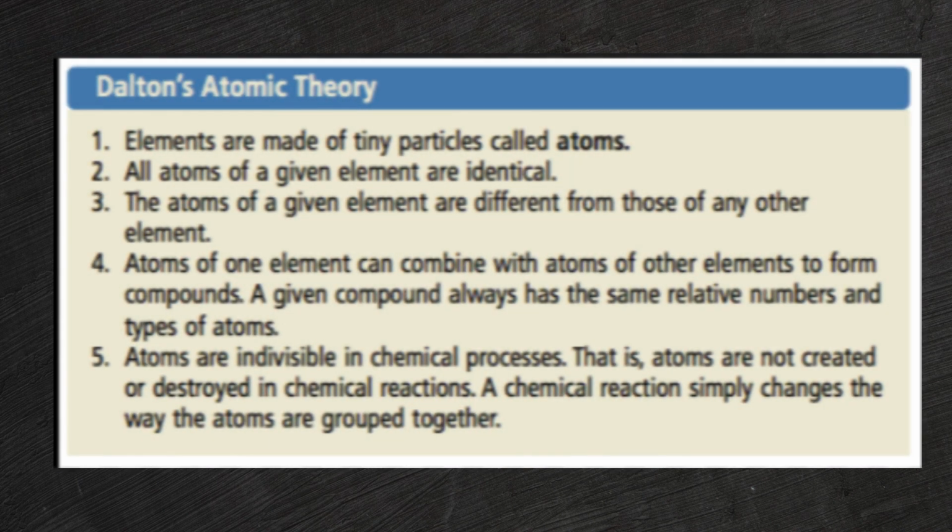Dalton's atomic theory. Dalton proposed an important theory about atoms. His atomic theory stated that: 1. All matter is made up of tiny, indivisible atoms. 2. Atoms of the same element are identical, but different from atoms of other elements. 3. Atoms combine in fixed ratios to form compounds. 4. Atoms cannot be created or destroyed in a chemical reaction.